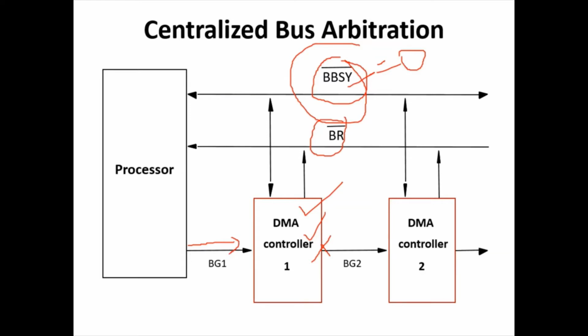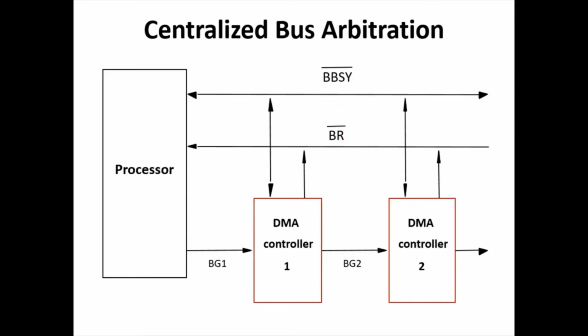So when the previous bus master finishes using the bus to transfer data, he makes the bus busy signal 1. Here DMA controller 1 and DMA controller 2 participated in the arbitration process. The processor sent the bus grant signal. DMA controller 1 blocked the bus grant signal because it wants to become bus master.